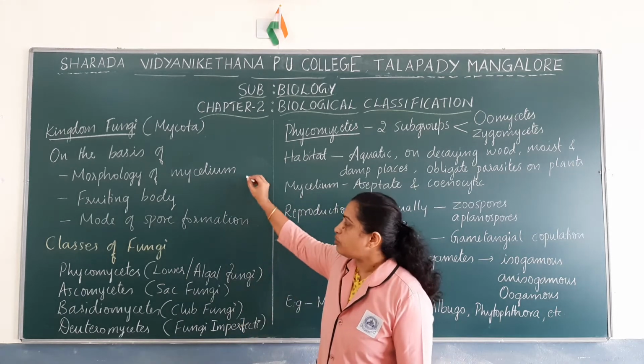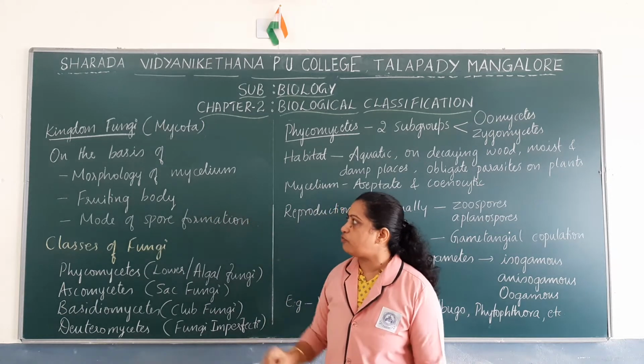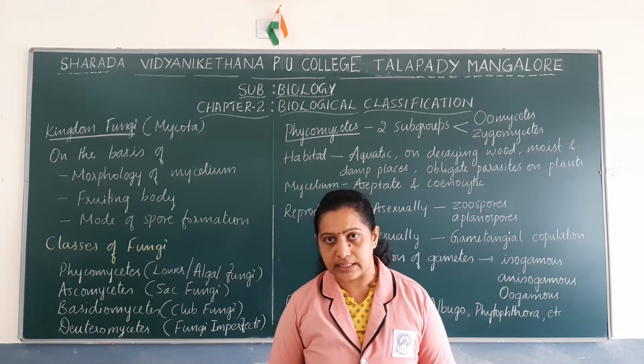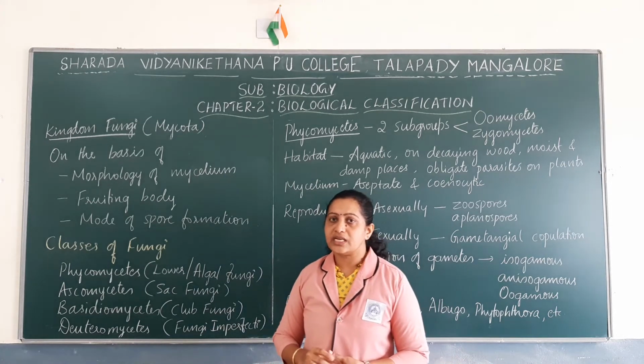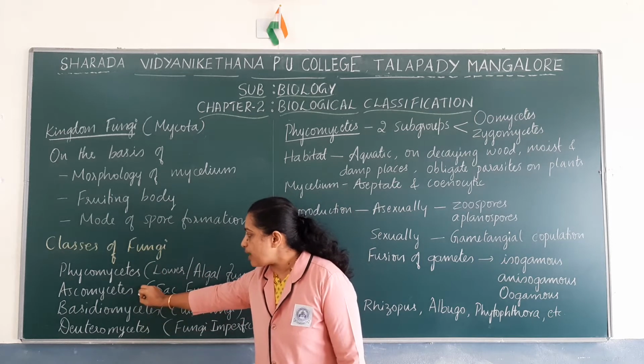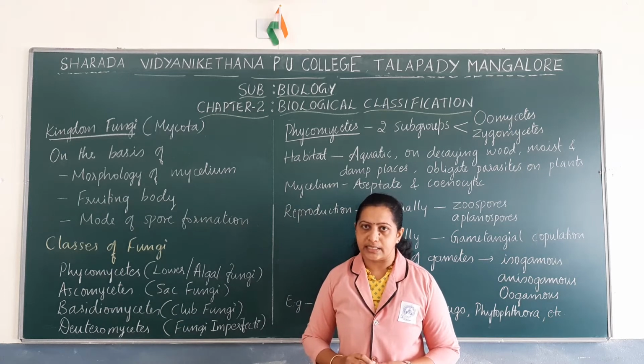So based on the morphology of mycelium, the fruiting body and the mode of spore formation, kingdom Fungi are categorized into 4 different classes: Phycomycetes, Ascomycetes, Basidiomycetes and Deuteromycetes.